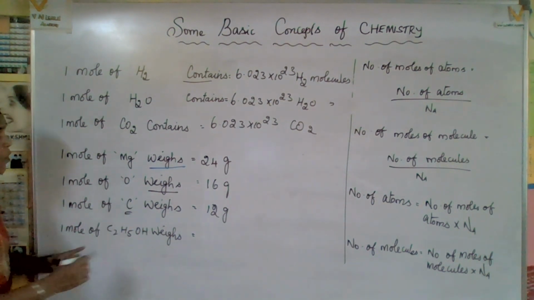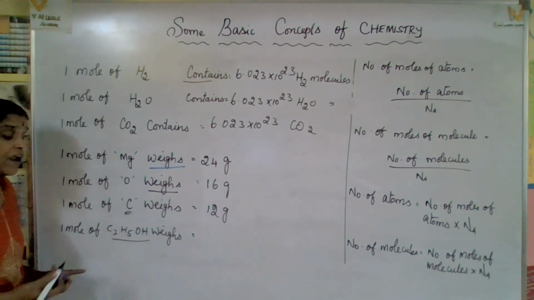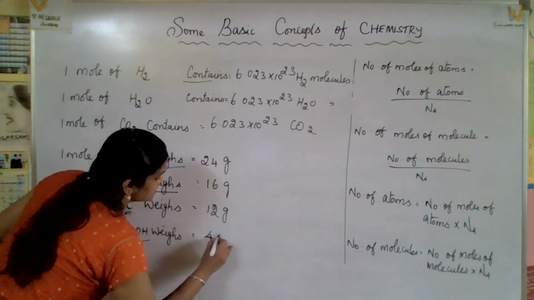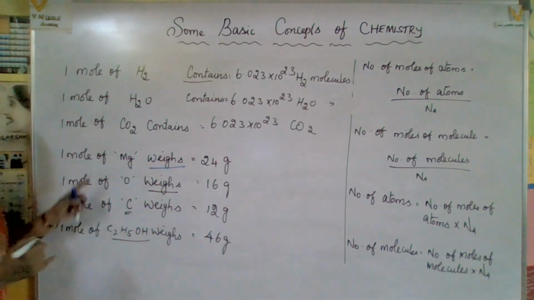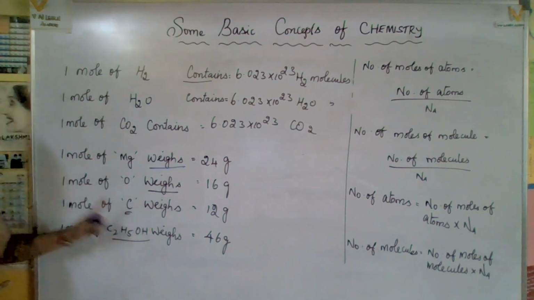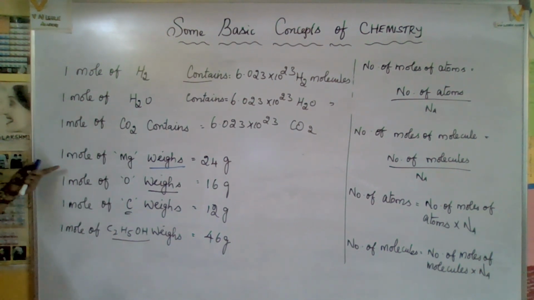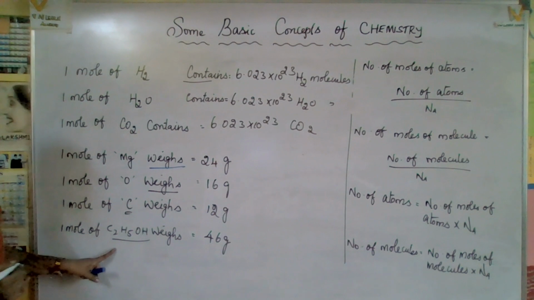Okay, now 1 mole of C2H5OH, ethyl alcohol, is 46 gram. See, as I mentioned, contains and base. You can mention here also, here molecules only, that is a number of atoms together form a molecule.